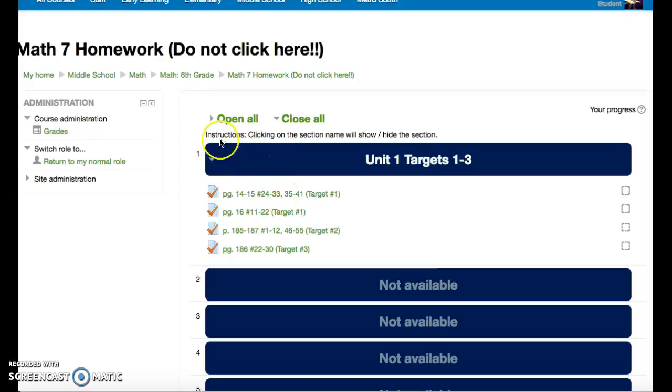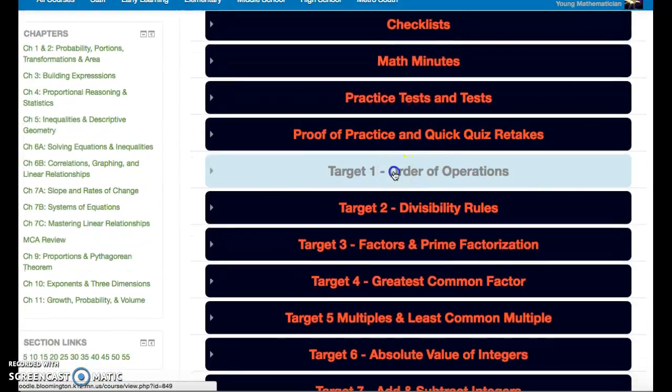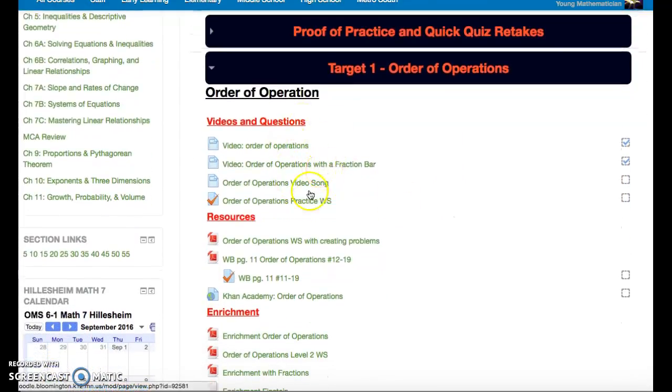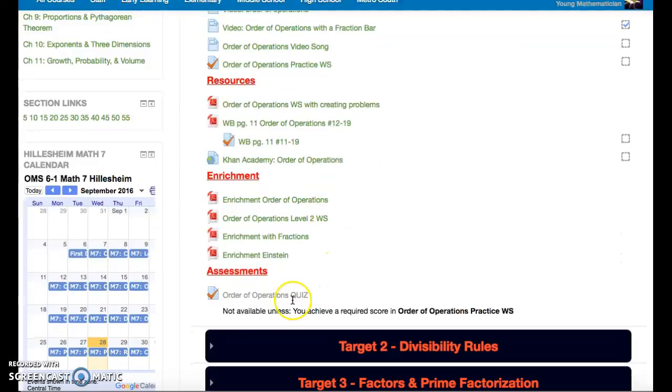Otherwise, some of the homework can be on the other Moodle page underneath some of the targets. Each target has a video with a practice that's built in underneath, where students could be entering answers as well. These practices are required for the students to get 100% on them in order for the quick quiz to show up.